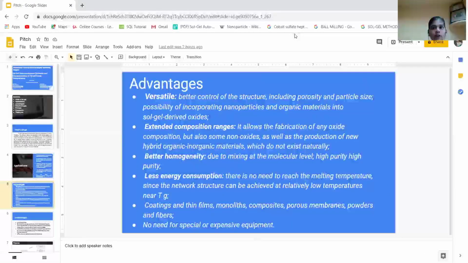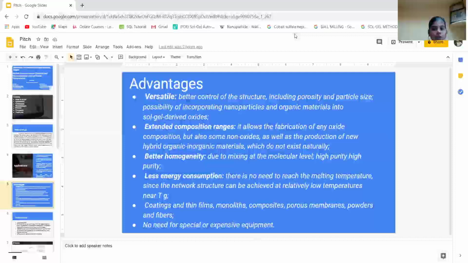Sol-gel has the following advantages: versatile, better control of the structure including porosity and particle size, possibility of incorporating nanoparticles and organic material into sol-gel derived oxide, extended composition range. It also allows the fabrication of any oxide composition but also non-oxide, as well as the production of new hybrid organic-inorganic material which does not exist naturally. Better homogeneity due to mixing at the molecular level, high purity, less energy consumption.